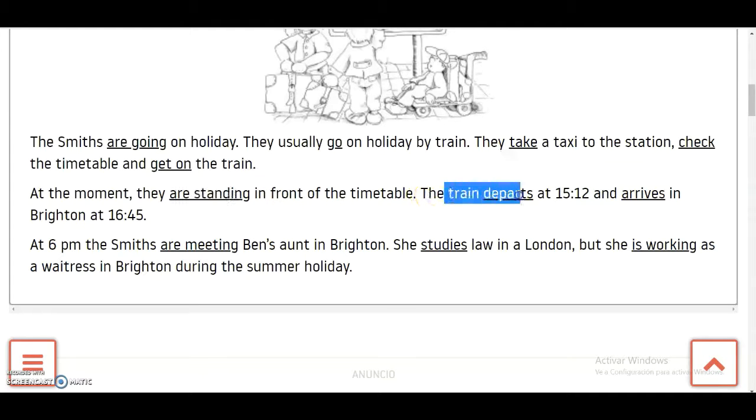The train departs. That's why you use the s here. If you look, the s is here because it's talking about the third person, it, the train, okay? It is with the s, okay? At 15:12, and arrives with the s because you are talking about the third person also, okay? In Brighton at 16:45, okay?